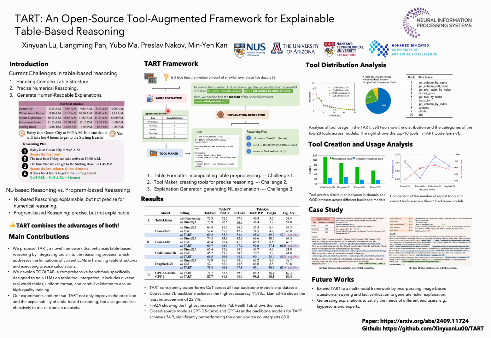The table formatter aims to standardize the raw table data by cleaning, aligning, and correcting errors. The tool maker module dynamically generates task-specific Python functions, such as retrieving columns or performing calculations like finding medians or differences. And the explanation generator. Finally, TART produces natural language explanations that combine the outputs with the logical steps, ensuring transparency and user understanding.